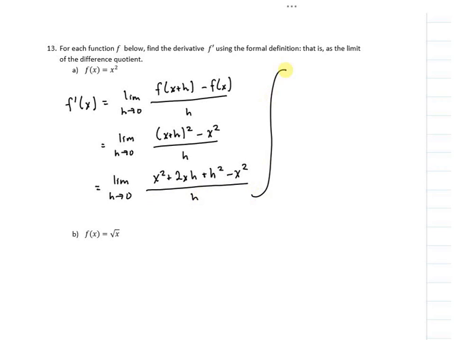I'm going to go up here, since my teacher didn't leave me enough space to write on the exam. My x squared and my negative x squared are going to cancel, so I get 2xh plus h squared divided by h.